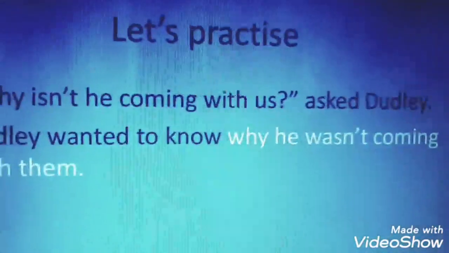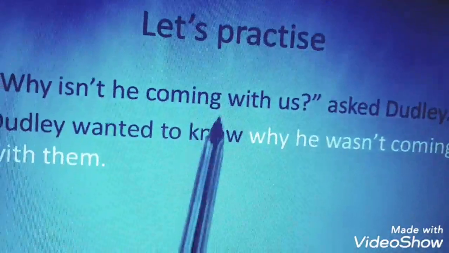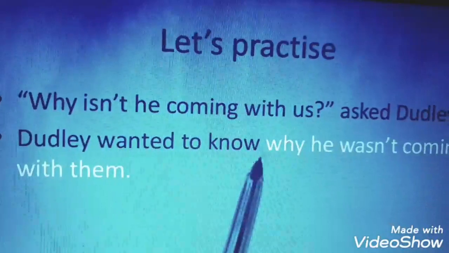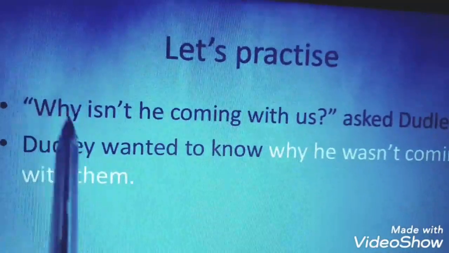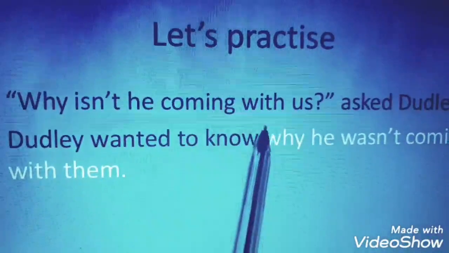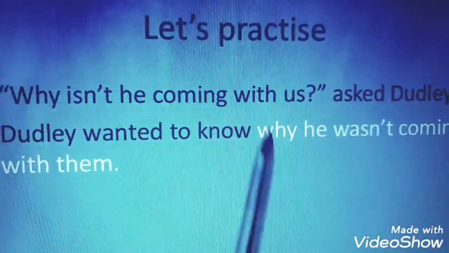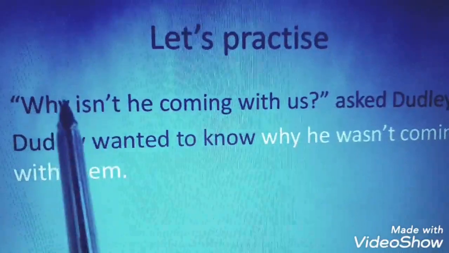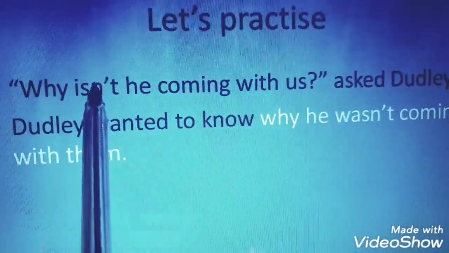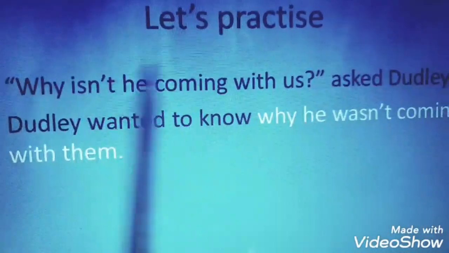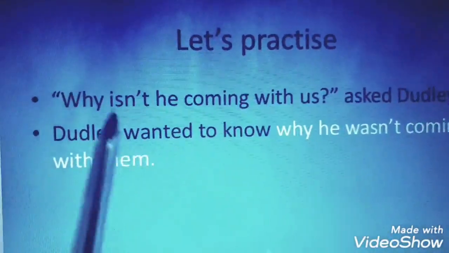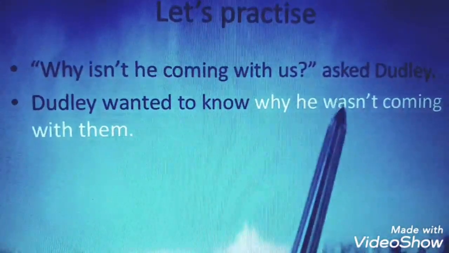So Dudley wanted to know. We take the WH word and put it here. لاحظ باخد الـ WH word why وبحطها وين؟ Here. After the WH word, as we learned in previous videos, we put the subject. Then isn't changes into what? We change isn't into wasn't.